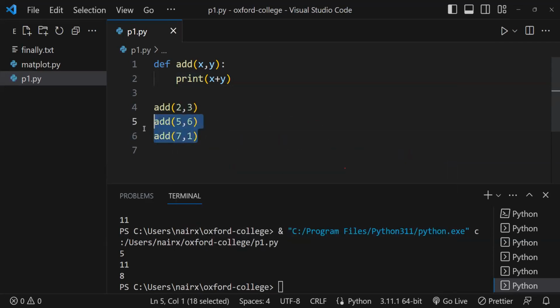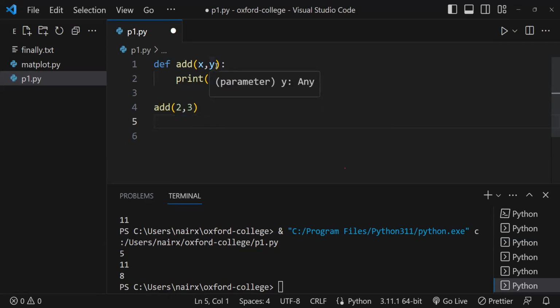Now, this way of passing arguments is called positional argument. That means I'm just passing values, and it will assume that the first value is x and the second value is y. But let's say you want to alter that, you don't want to depend on the order. If you want to specifically send the arguments to the function, you can use this model. This is called keyword argument.